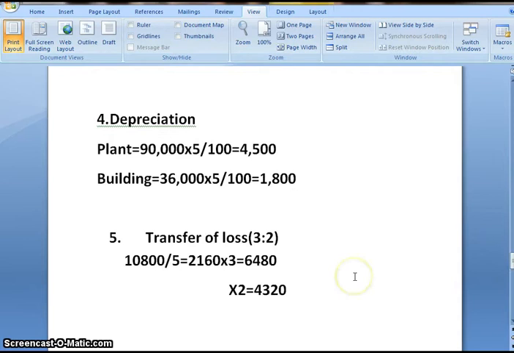So partners are Vasu and Viraj. Their share is 3:2. So on dividing the amount by 5, we get 2160. Into Vasu's share, we get 6480, and for Viraj 4320.